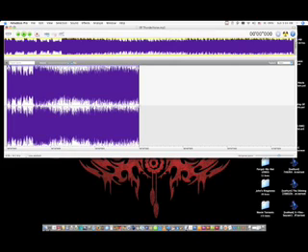And we can take the dot at the beginning, drag it down, and it's at the bottom, so that means there's no sound or volume. And then you see the line going up, and that's a fade in.